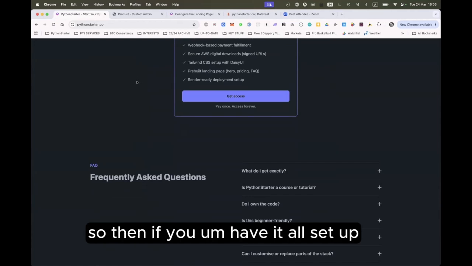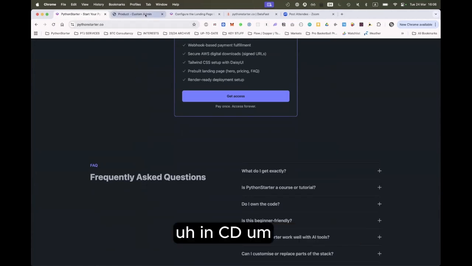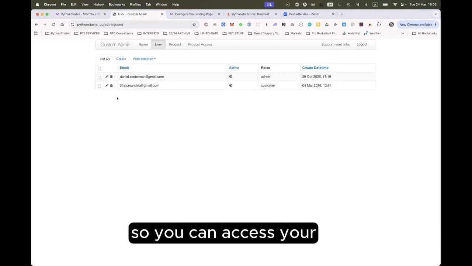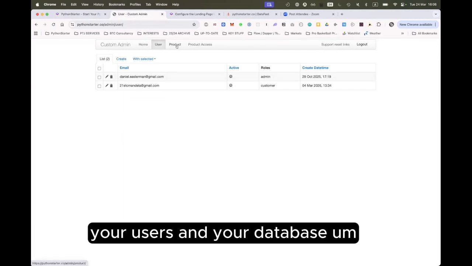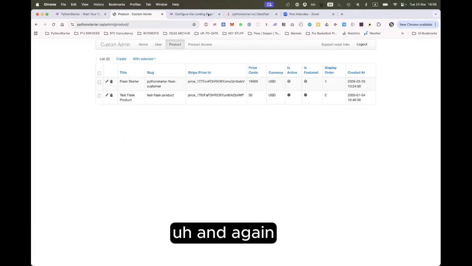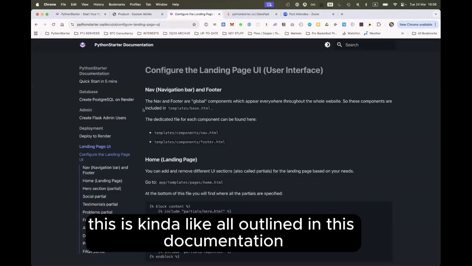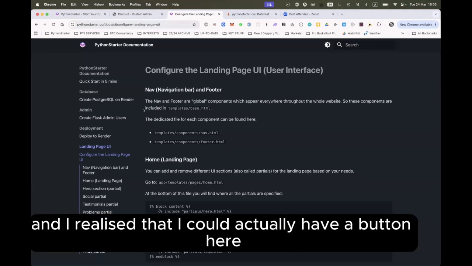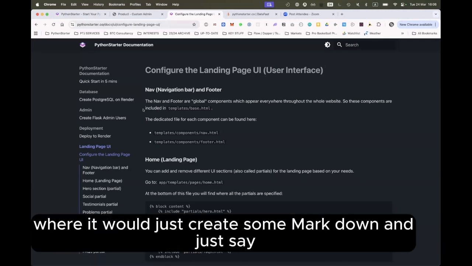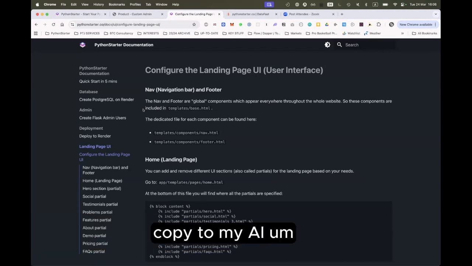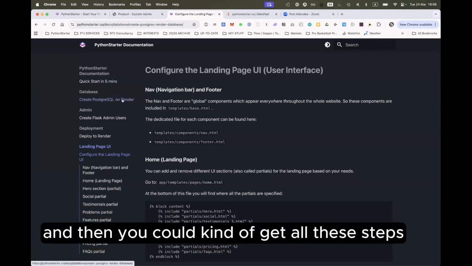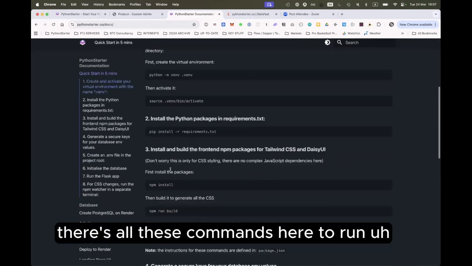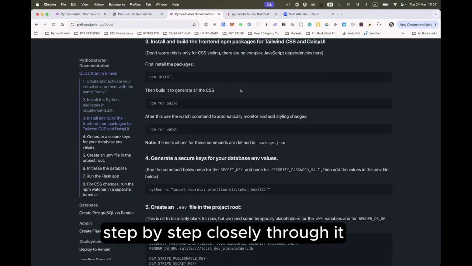So then if you have it all set up, you can see we have the admin page here, so you can access your users in your database, your different products, and again, this is all outlined in this documentation. And I was brainstorming this today, and I realized that I could have a button here in the documentation where it would create some markdown and just say copy to my AI. And then you could get all these steps to be done. This is pre-Claude days. So there are all these commands here to run step by step, which takes you through it.